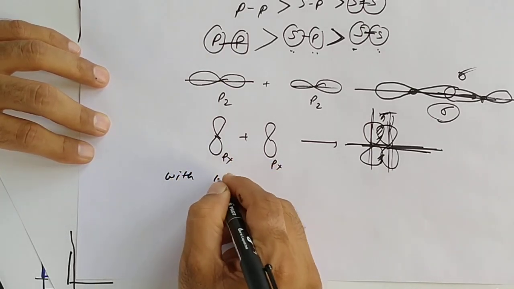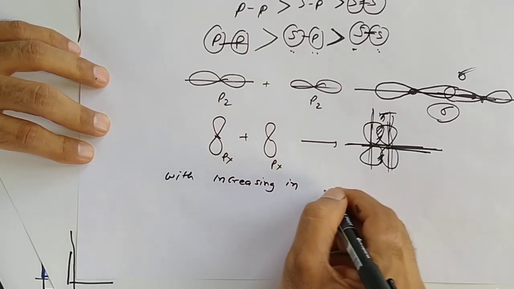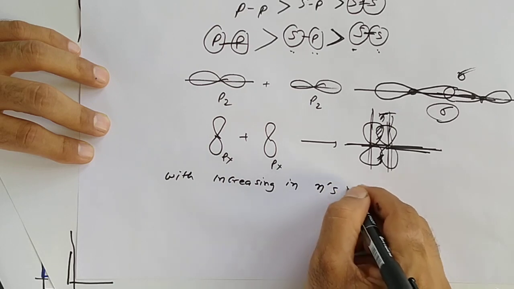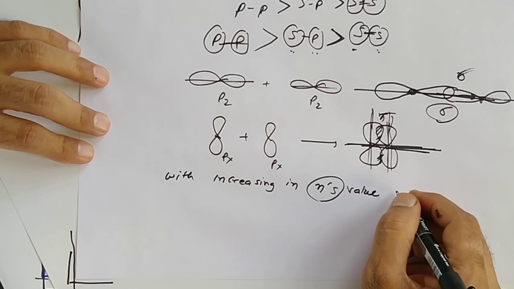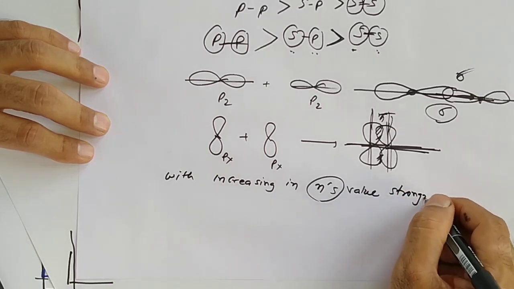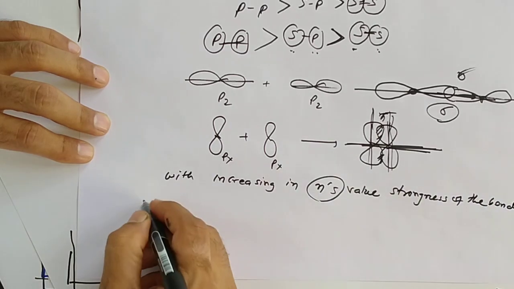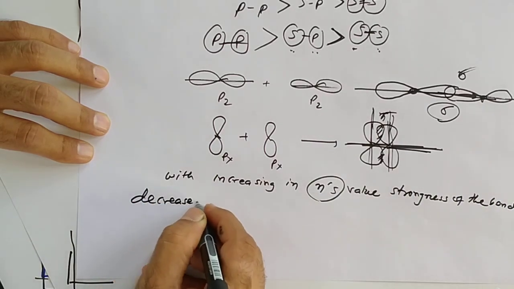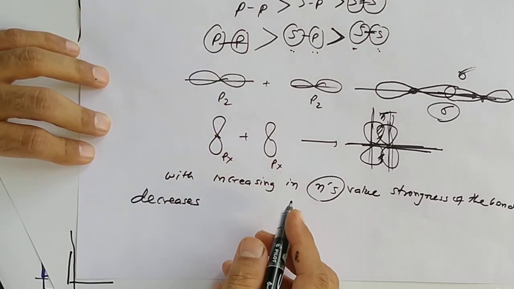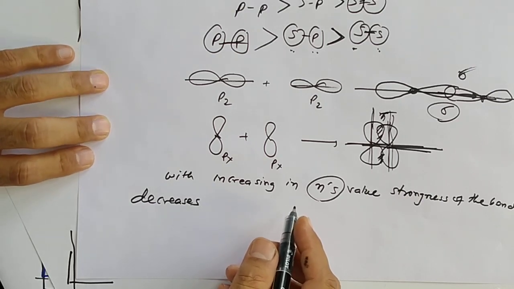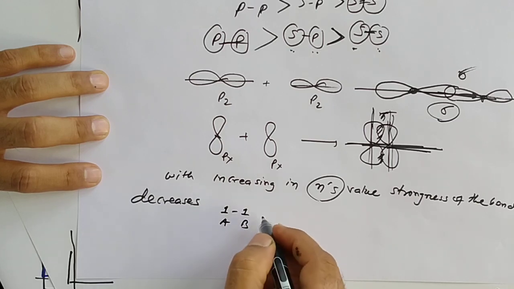With increasing value of n, the principal quantum number, the strength of the bond decreases. Yes. How can we say? Yes, 1 and 1, atom A and atom B.